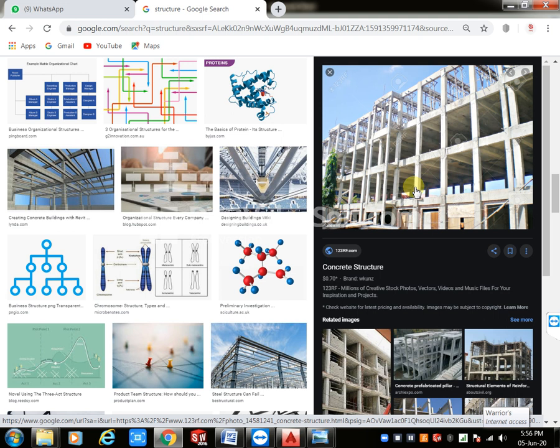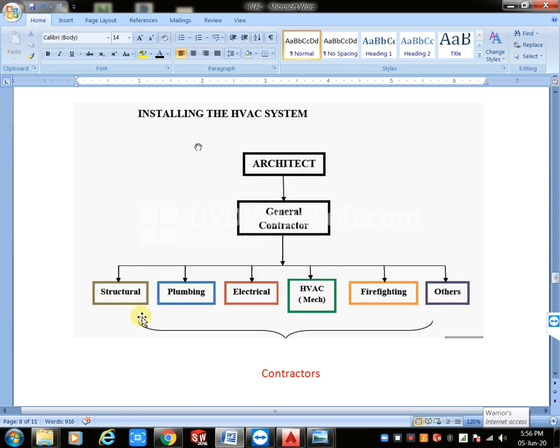After structure we will take plumbing. Plumbing means we want to maintain our plumbing sleeves, pipe sleeves. Pipe sleeves means, in the slab, we have RCC steel. For strength purposes we use steel, and in that condition we will place our pipes with the same alignment from ground floor to top floor. So we need to maintain plumbing sleeves or pipe sleeves. I will show one image so you get an idea about pipe sleeves.